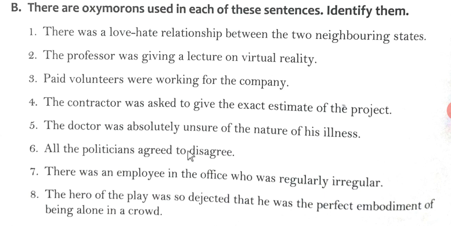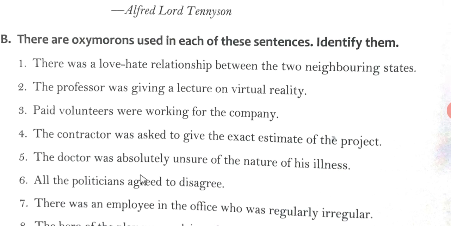All the politicians agreed to disagree. So it is very simple, agreed to disagree. There was an employee in the office who was regularly irregular. So regularly irregular will be the oxymoron. The hero of the play was so dejected that he was the perfect embodiment of being alone in the crowd. So alone in the crowd will be the oxymoron in this sentence.